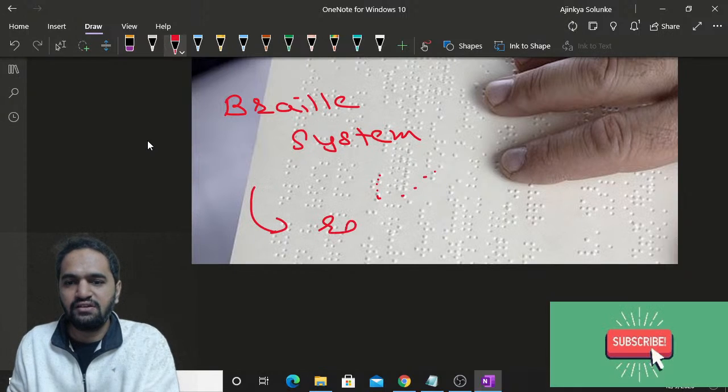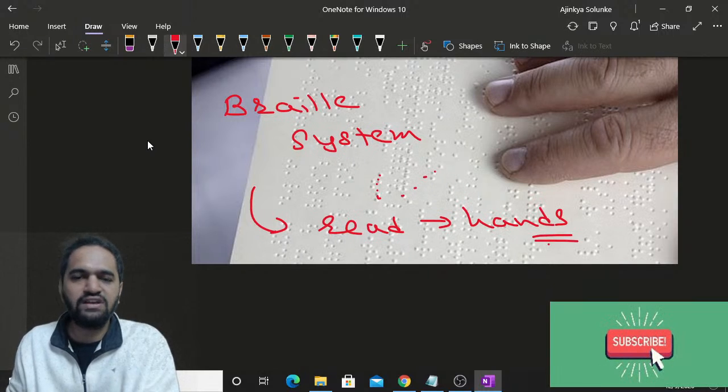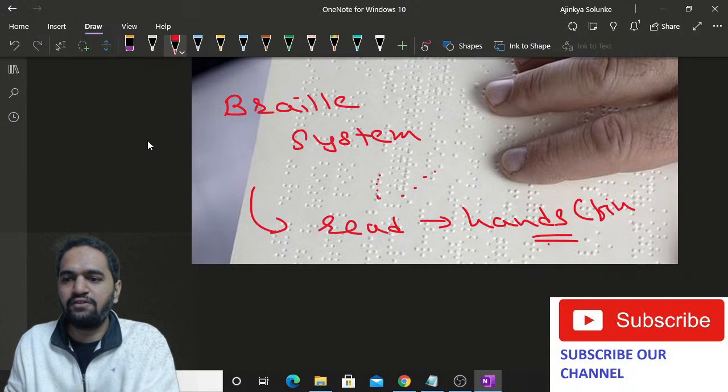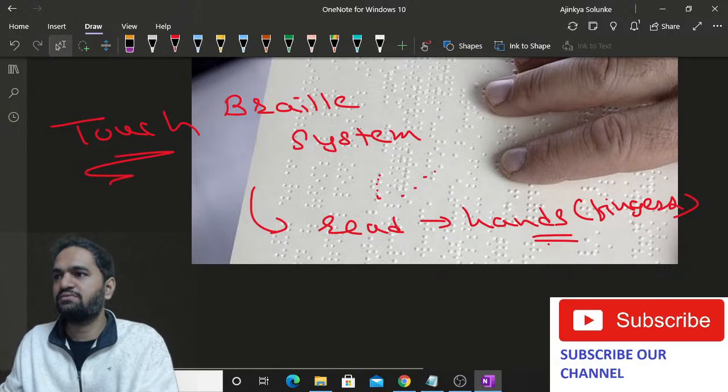We can read with the help of hands, fingers basically. You just have to move your fingers, and through touch you can understand which letter it is. Braille system.